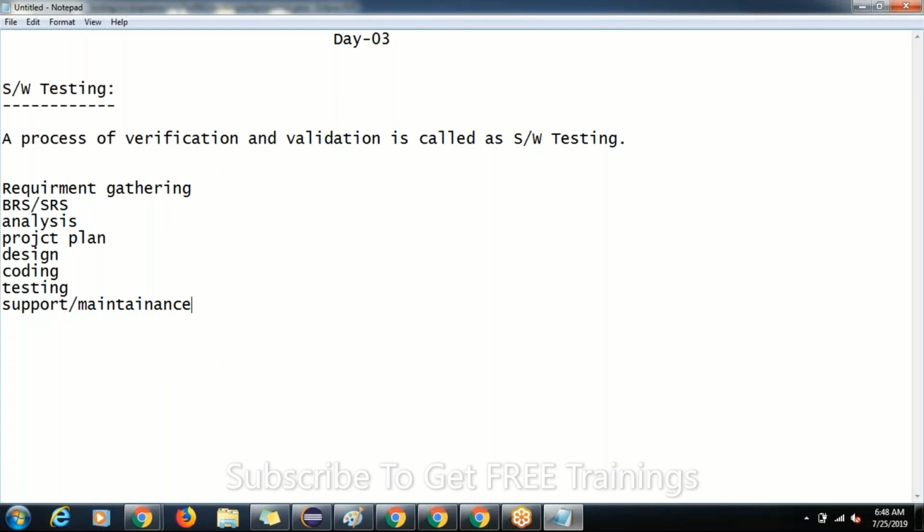So let me say once again. What is software testing here? A process of verification and validation, guys. It is nothing but the process of verification and validation that is called software testing.